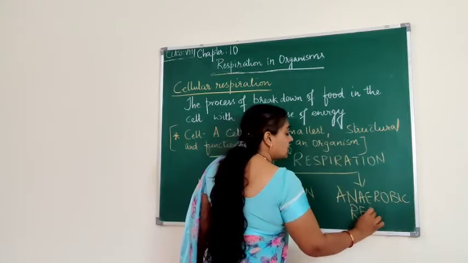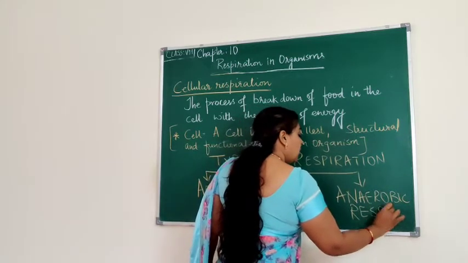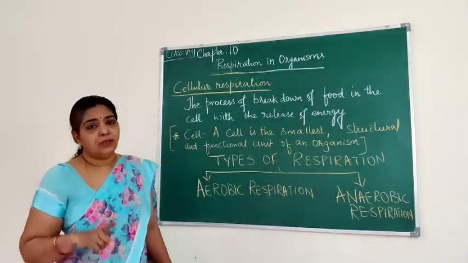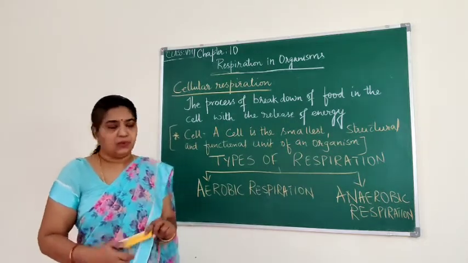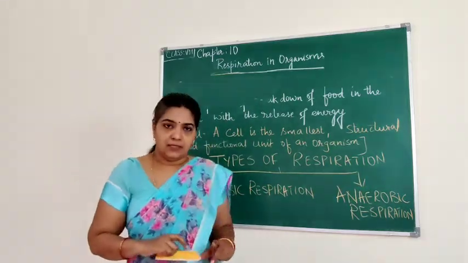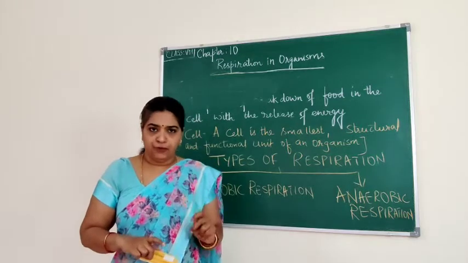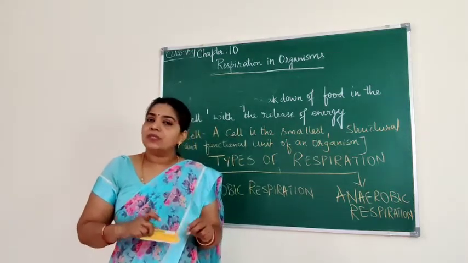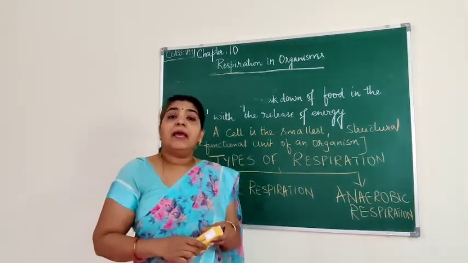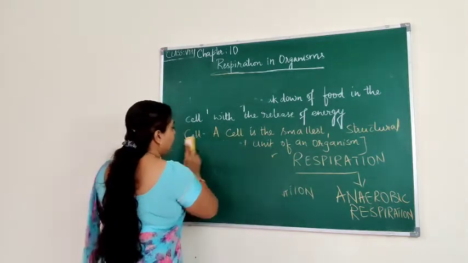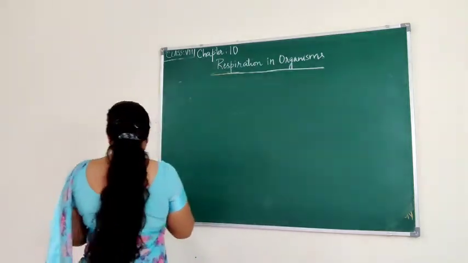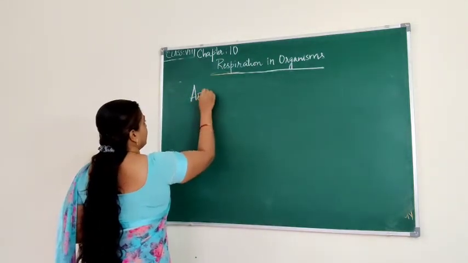So let us see what aerobic respiration is. Aerobic respiration means you are breaking down food. When we say food, you should always remember food means glucose. So it is the breakdown of glucose using oxygen. When you are breaking down the food or glucose using oxygen and releasing energy, that is called aerobic respiration. Let us write it down.